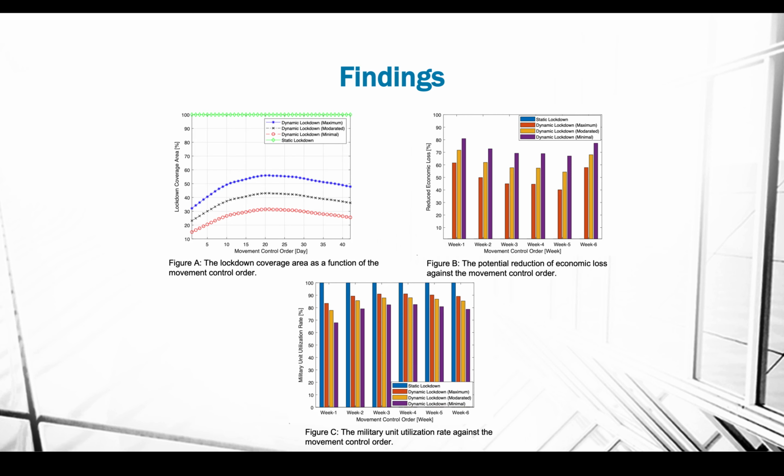Also, in terms of other utilities, for example the amount of military utilization during this lockdown, in the static case we need full 100% military support, whereas in the dynamic case it is also decreasing.